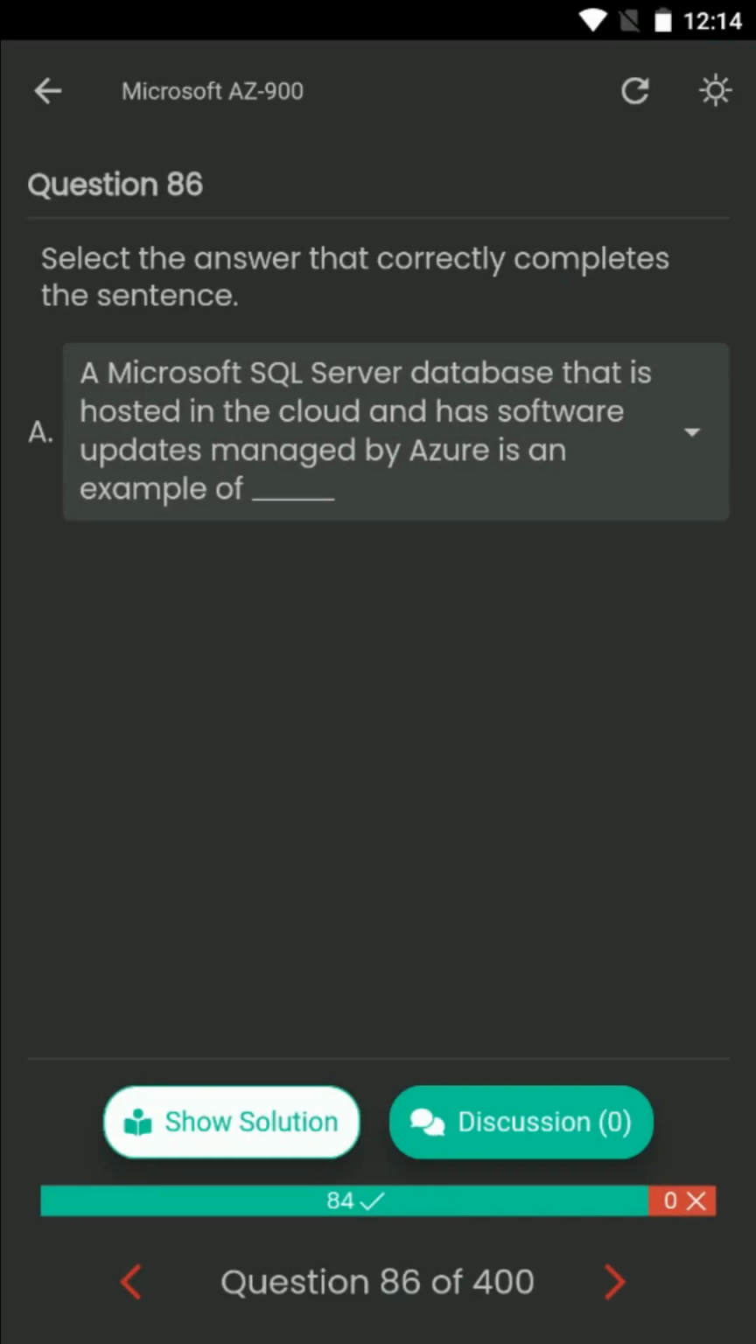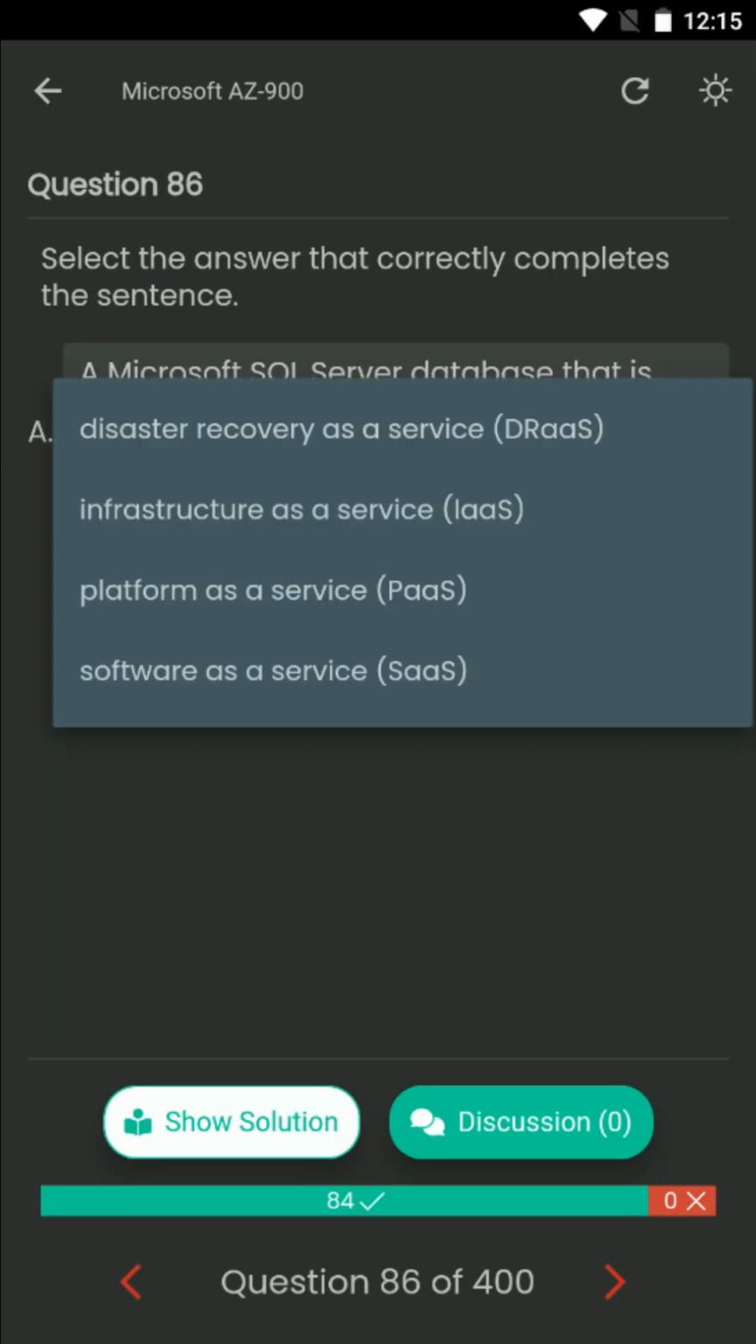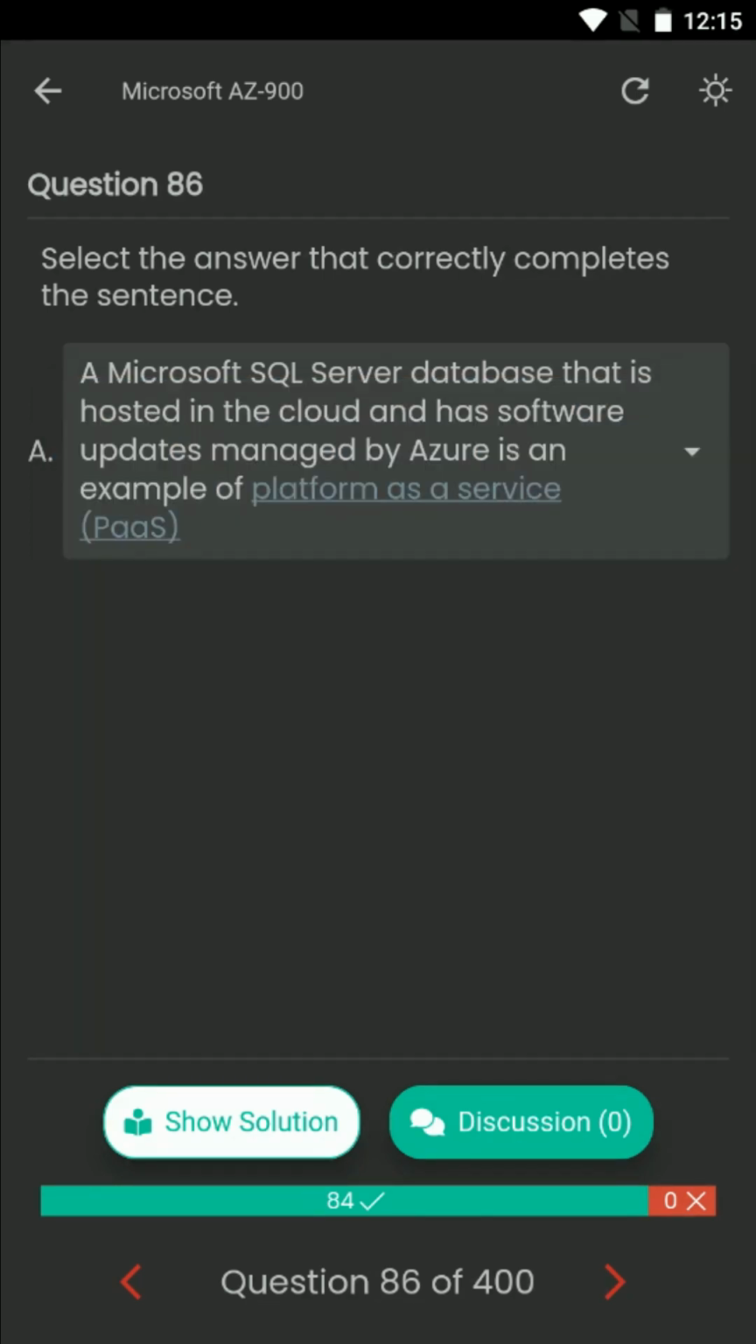Question number 86. Select the answer that correctly completes the sentence. A Microsoft SQL Server database that is hosted in the cloud and has software updates managed by Azure is an example of. Your options are disaster recovery as a service, infrastructure as a service, platform as a service, or software as a service. The correct answer is platform as a service.